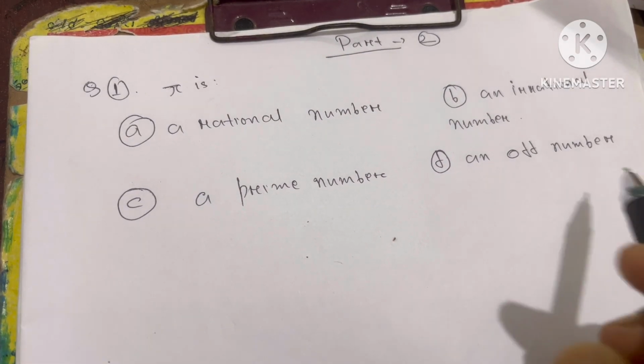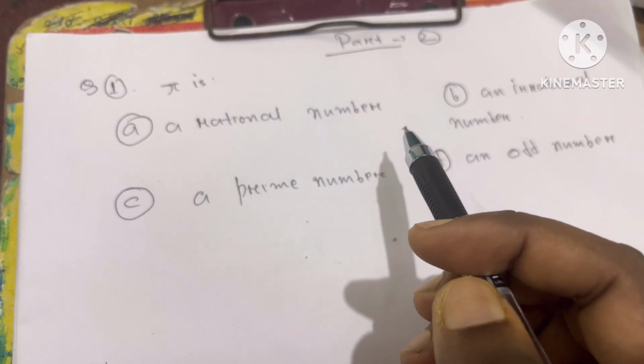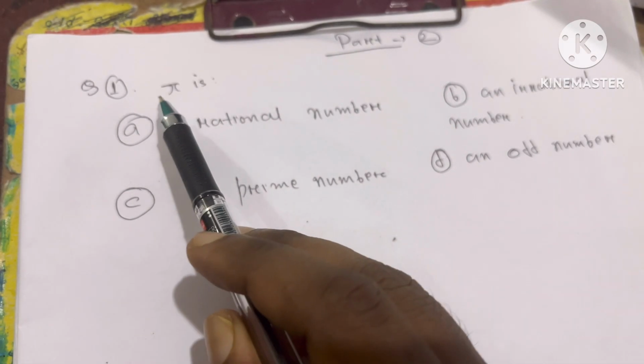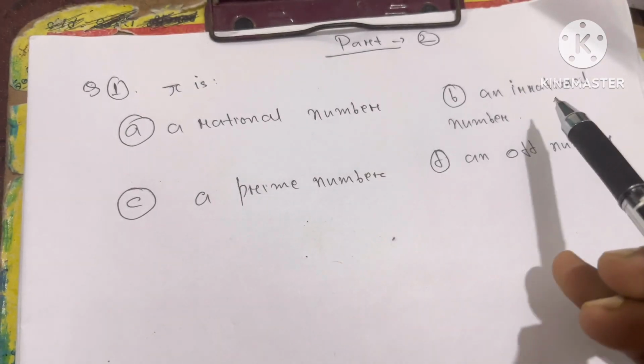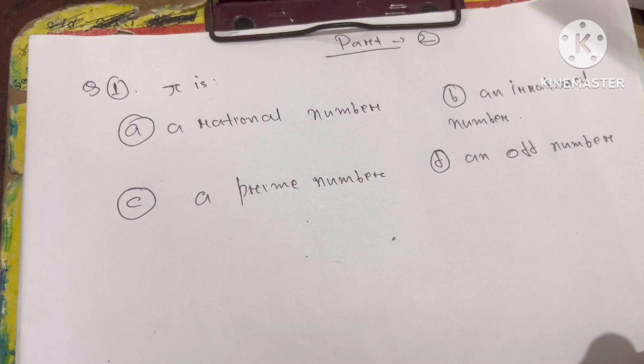Part 2, question number 1. So MCQ on rational numbers, chapter 1. This is very important for the class 10 board exam. Okay. So question number 1: pi is a rational number, an irrational number, a prime number, or an odd number.